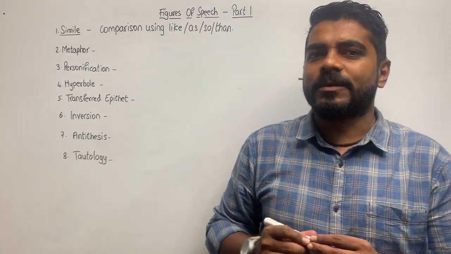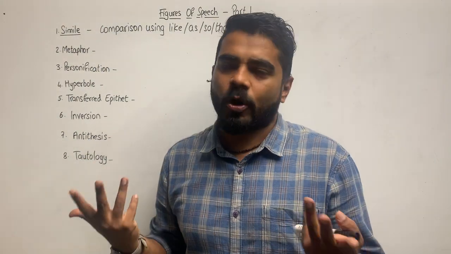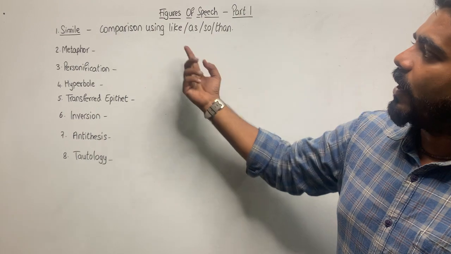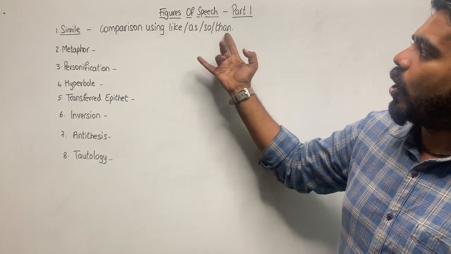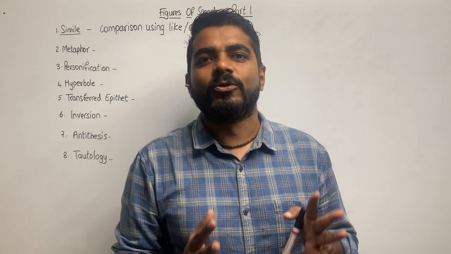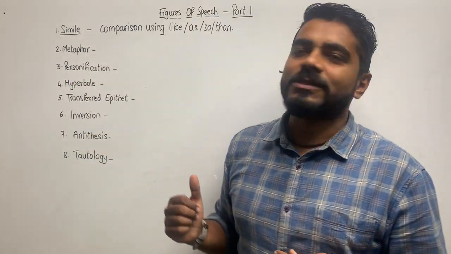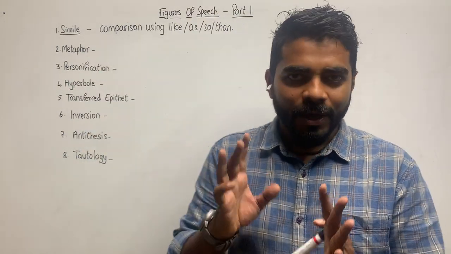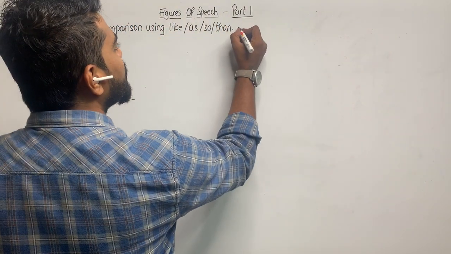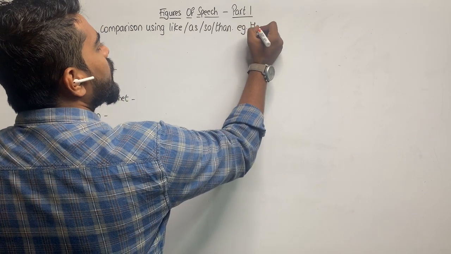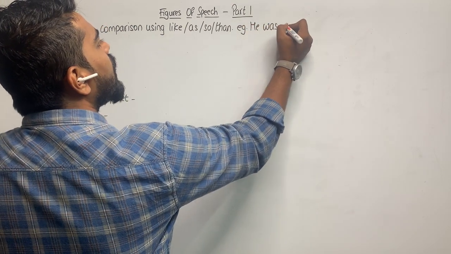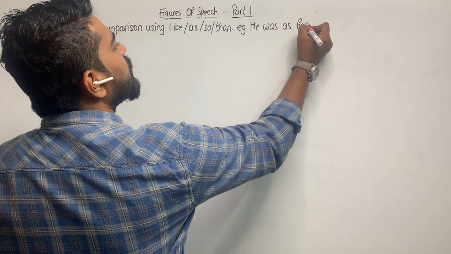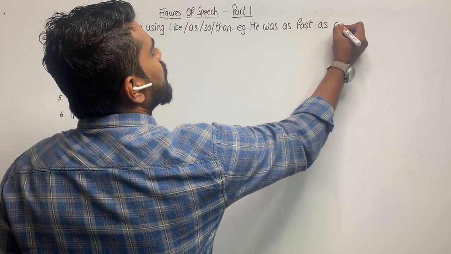Whenever there is a comparison between two things, two people, two places, two objects, and the words like, as, so or than, any of these words are used, then this figure of speech would be called simile. For example, he was as fast as a horse.